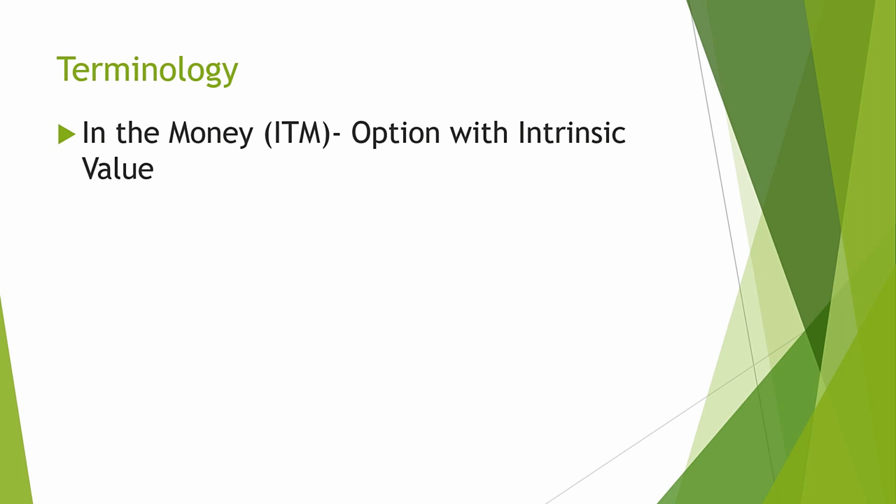Can anyone tell? In the money options have intrinsic value. Out of the money options have zero intrinsic value. They have extrinsic value only. There is no intrinsic value in out of the money options.